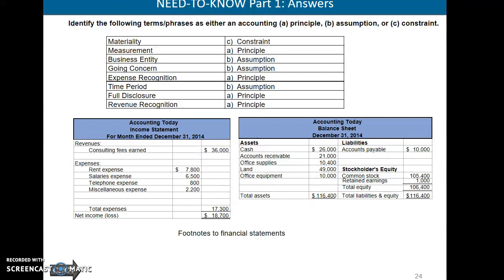They owe us money. Accounts payable, just the opposite. We go out and purchase inventory or merchandise. We don't have the actual money to pay for it. Therefore, we owe someone. So now we incur an accounts payable, which is a liability.